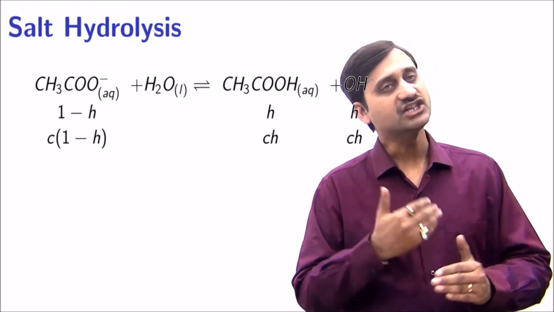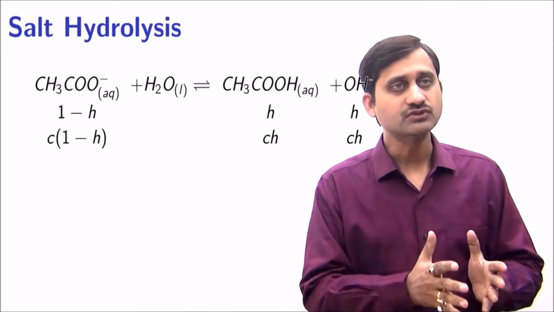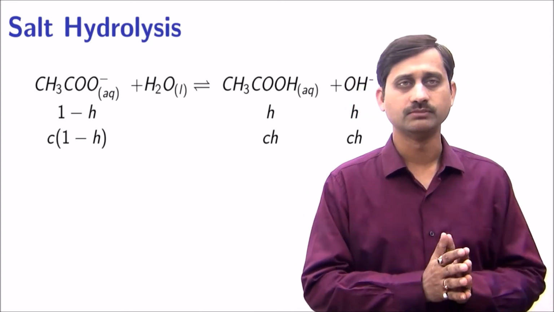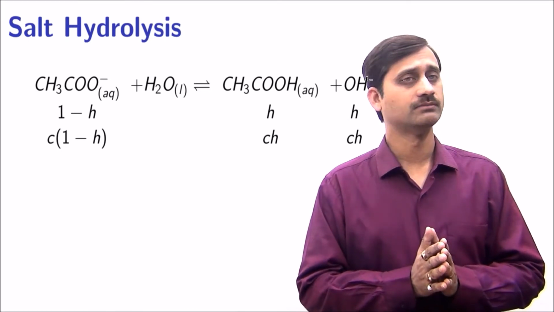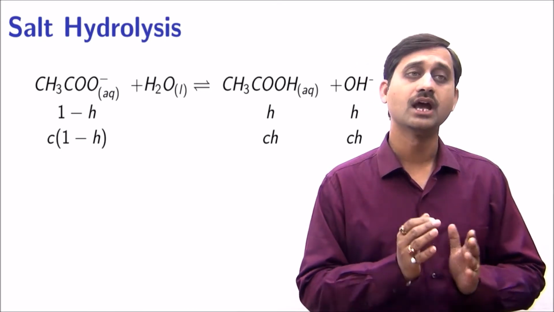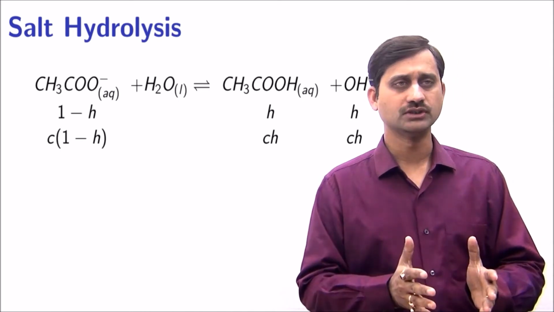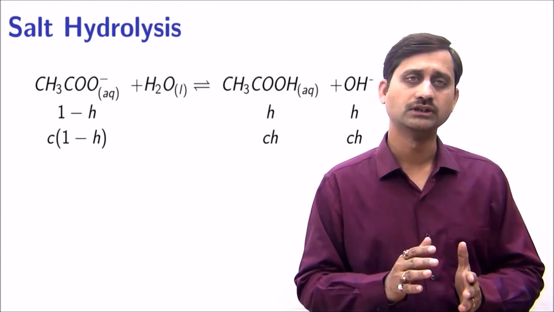So, from H moles of acetate ion undergoing hydrolysis, H moles of acetic acid and H moles of OH minus will be formed. As is visible, OH minus is formed and has a slightly high concentration, making the solution basic. To get the final concentration in the solution, we multiply the entire equation by the concentration of the salt, C.